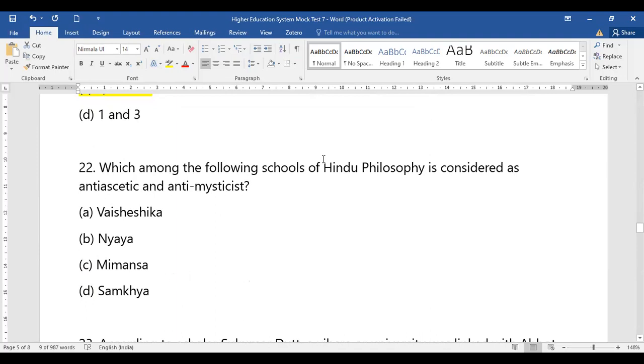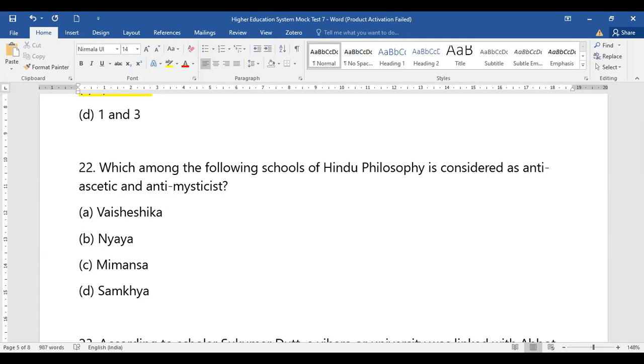Which of the following schools of Hindu philosophy is considered as, now here there is a little bit of spelling mistake, so just rectify that. It says: which of the following schools of Hindu philosophy is considered as anti-atheistic, anti-mythistic. So it is talking about atheistic and anti-mythistic.